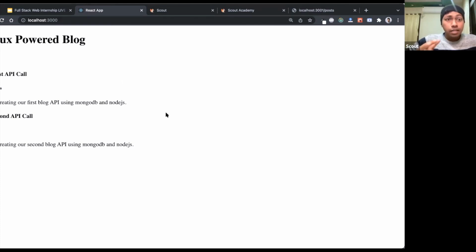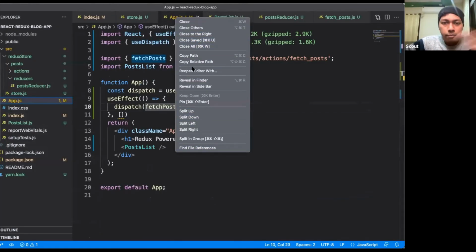So done. We have created our basic Redux store. We have written the reducer, we have created the store, we have created an action, and then we have connected this Redux store with the React component. We have dispatched one action to fetch all posts, and whenever we have a list of all posts, we have shown the data here inside our browser. Done. Let's recap what we have done.